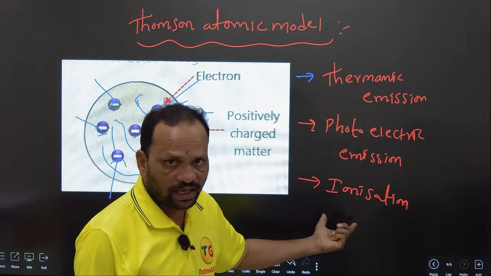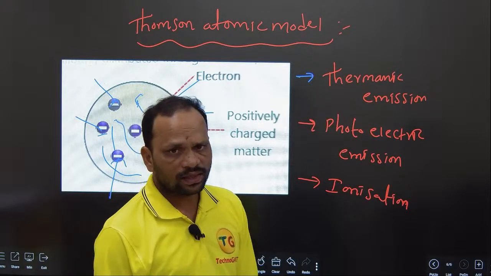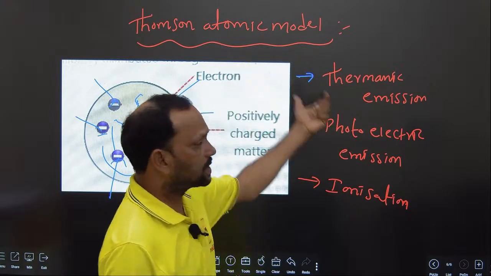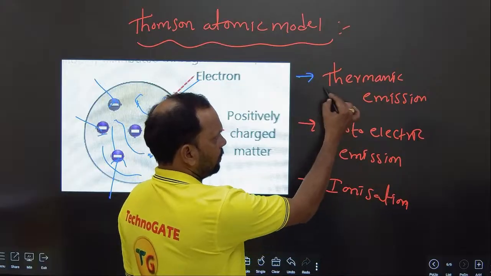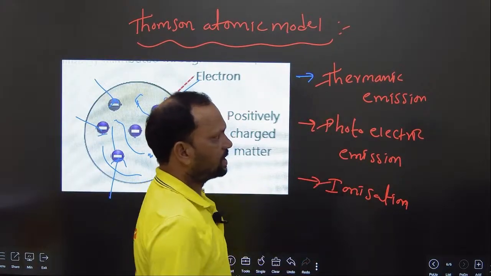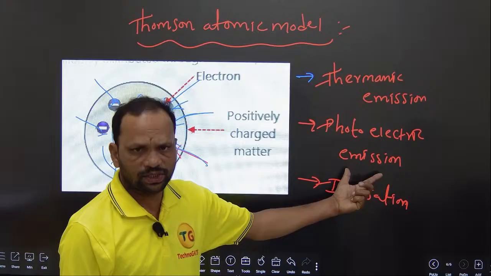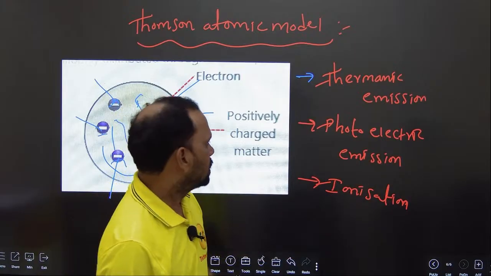These three are explained by the Thomson atomic model. So we need not discuss what thermionic emission, photoelectric emission and ionization are.